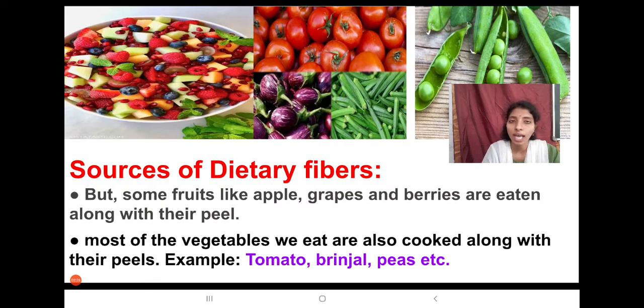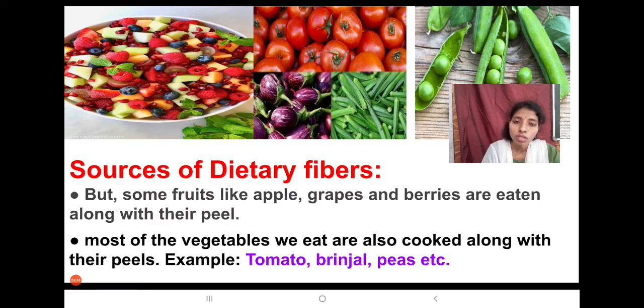But some fruits like apple, grapes and berries are eaten along with their peel. And most of the vegetables we eat are also cooked along with their peels, for example tomato, brinjal, peas, etc.